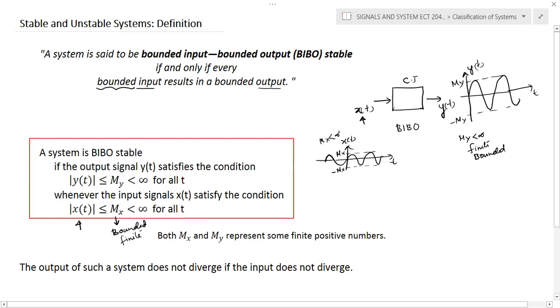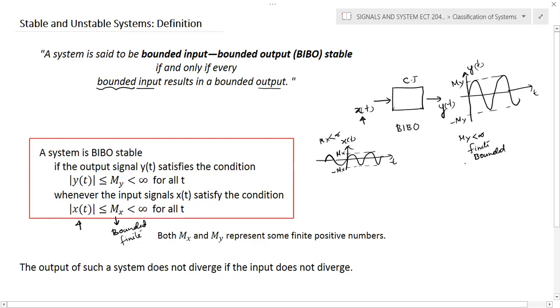But there is one more point that you should remember. If you apply an unbounded input, definitely the output can go to an unbounded state. So we will not consider such cases. We will always think that the input is bounded. We will apply a small input, and for that particular small input, what will be the output?